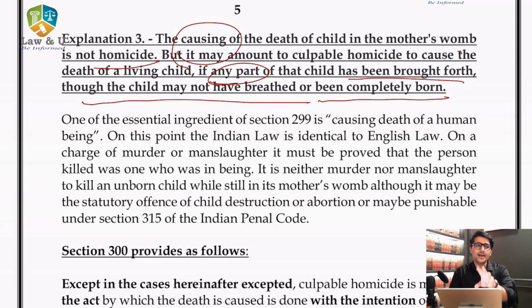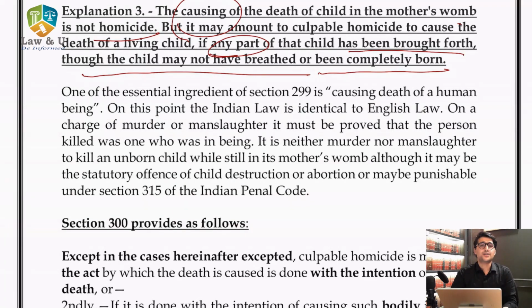Now the issue is, why this distinction? Why is a child in the womb not treated as a human being? Because a child in the womb cannot be said to be a human being. Until that child comes into existence, till then it cannot be said that it is a human being. Human beings are beings who are on earth, on the planet. The child is in the womb. Though destruction of the child or killing that child in the womb will be punishable as miscarriage of pregnancy or any other law for the time being in force, it won't be punishable under section 299.